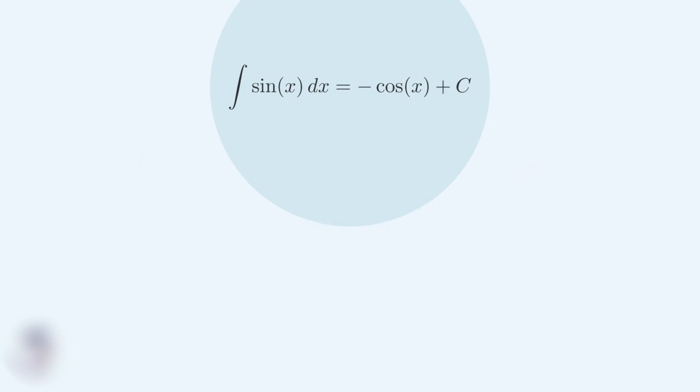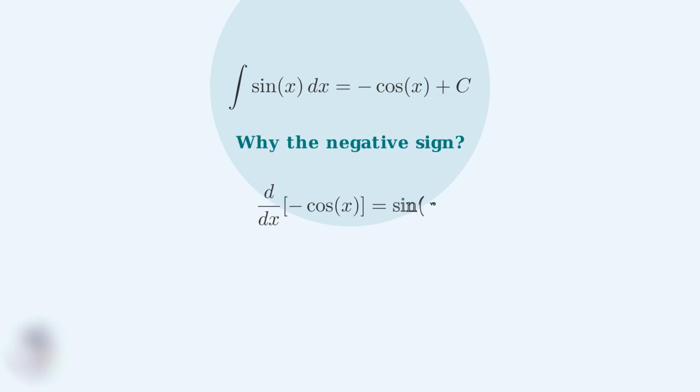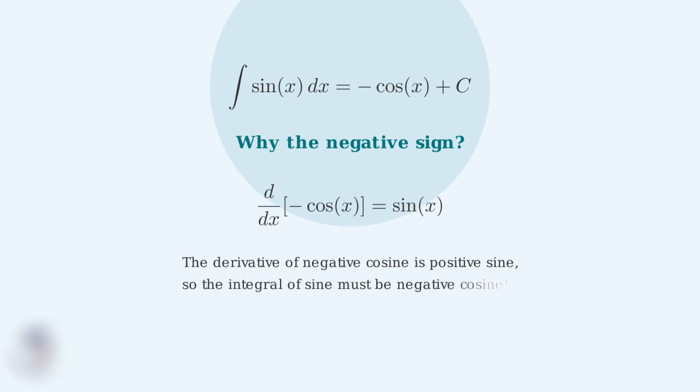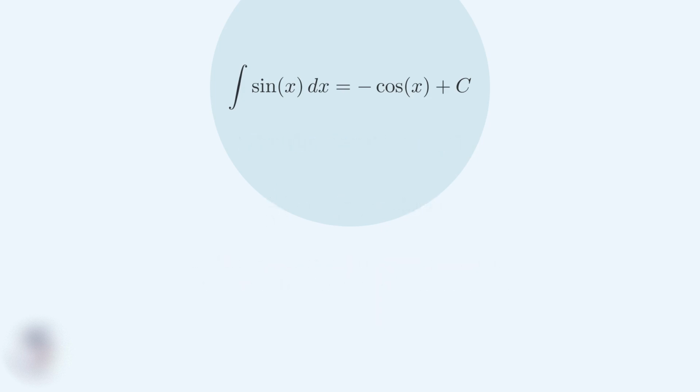The key insight is that integration and differentiation are inverse operations. If we take the derivative of negative cosine x, we get positive sine x. Since integration is the reverse of differentiation, the integral of sine x must be negative cosine x. Now, let's understand why we need the constant c. This is a fundamental concept in integration.